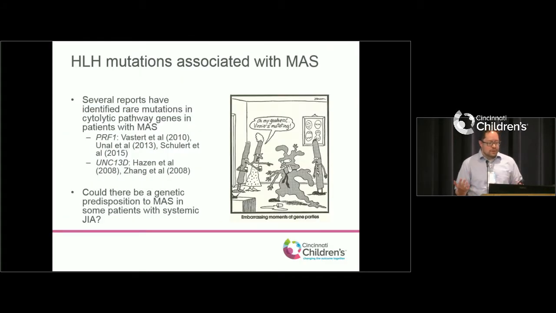So over the last several years, multiple papers had reported single or a couple of patients who have systemic JIA, have recurrent MAS, and had mutations in some of these genes. So the question that we had asked is, could this in fact be a genetic predisposition to MAS? Could this explain why some patients get MAS and others don't?